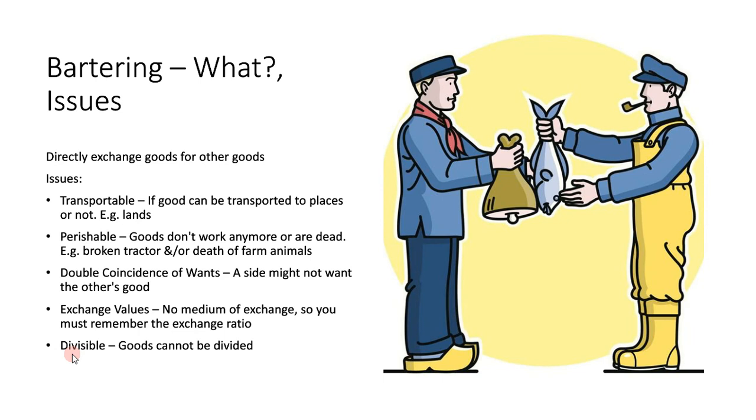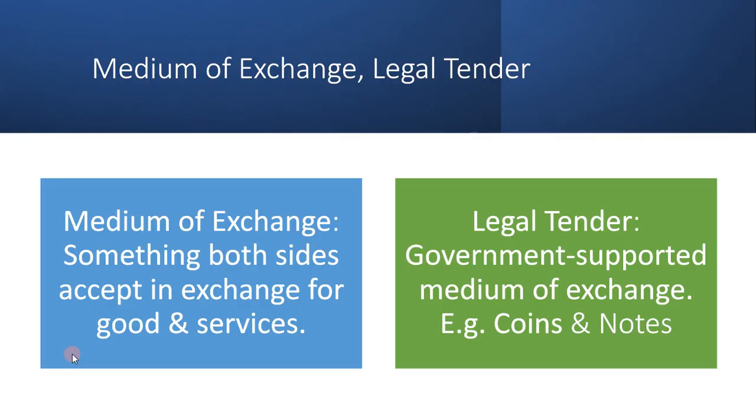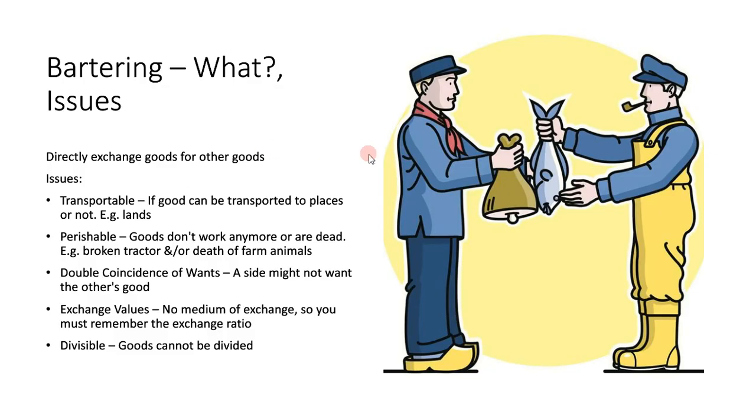So those are the issues of bartering. And we're going to look at the medium of exchange and legal tender. A medium of exchange is something that both sides accept in exchange for goods and services. So coming back to this picture, you might not trade meat for a fish directly, but you might say, "Oh, my meat is worth $10, and your fish is worth $10. So let me give you $10 instead, and you can give me the fish." And this guy right here can use $10 to buy other stuff too.